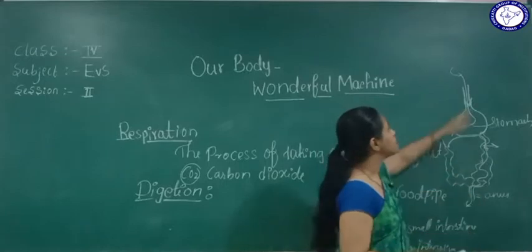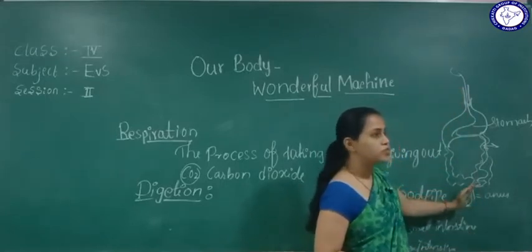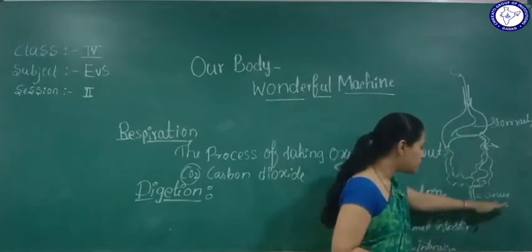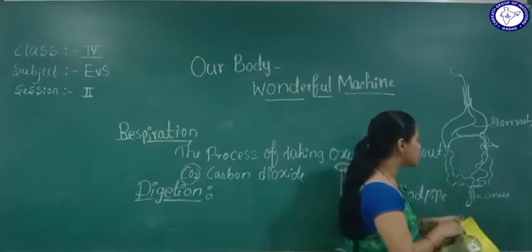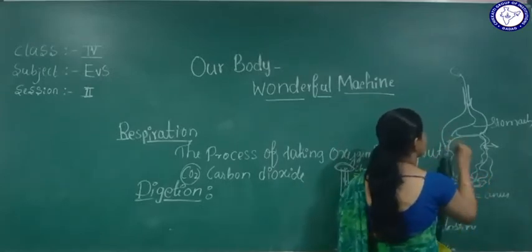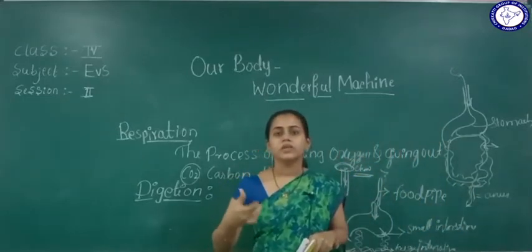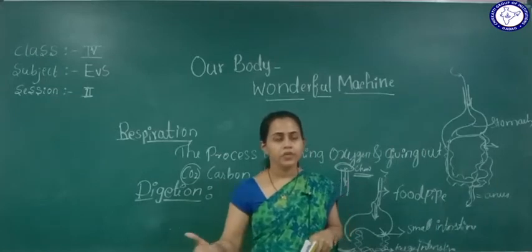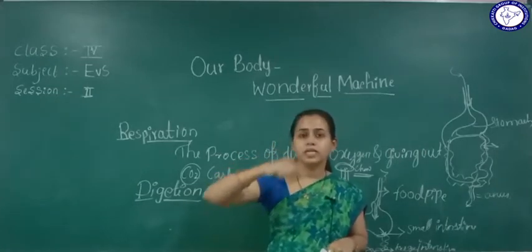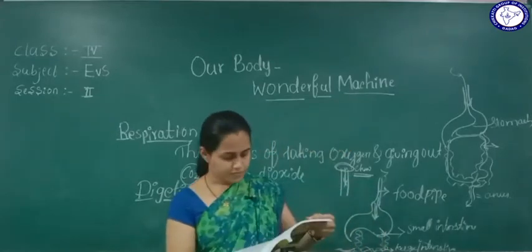Here we get the things which we need for our body. The rest of the things will go to the anus. It will convert into blood, and the heart will pump and circulate it to every part of our body, right?